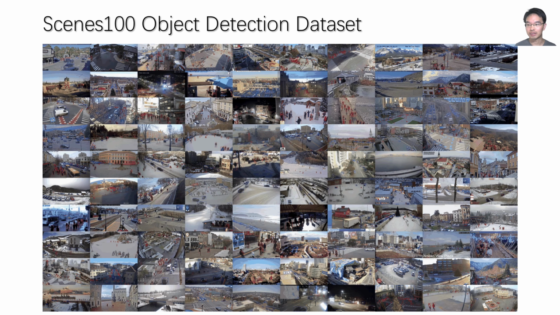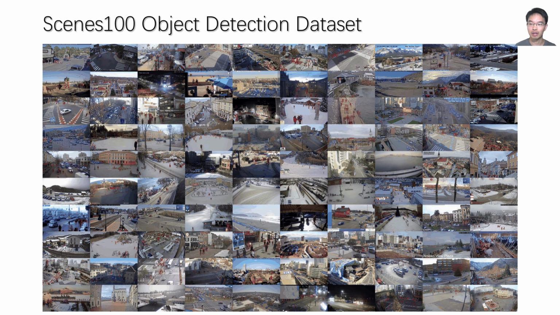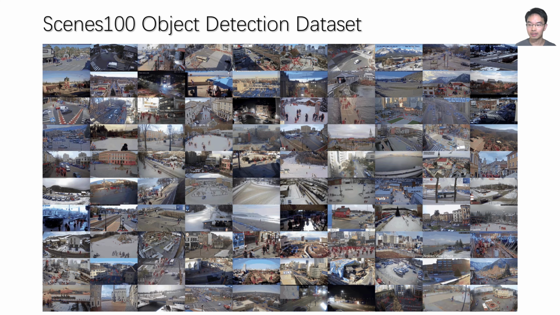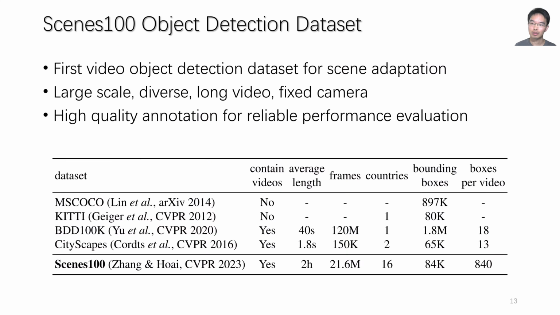There is no existing object detection dataset suitable for scene adaptation, so we collect and annotate 100 videos from the internet and compose this Scenes 100 dataset. To our knowledge, it is the first video object detection dataset for scene adaptation. It is highly diverse with all kinds of locations, environments, object types, and lighting conditions. The videos are very long, so each scene has enough data for the adaptation training. We provide sufficient annotations for the evaluation of the methods.